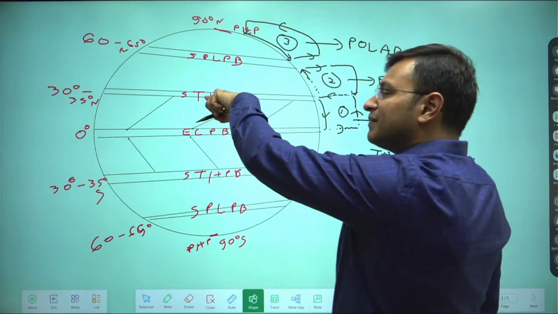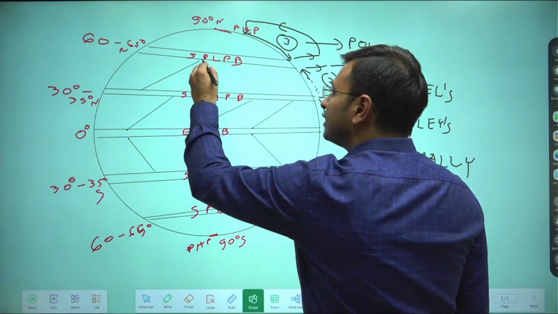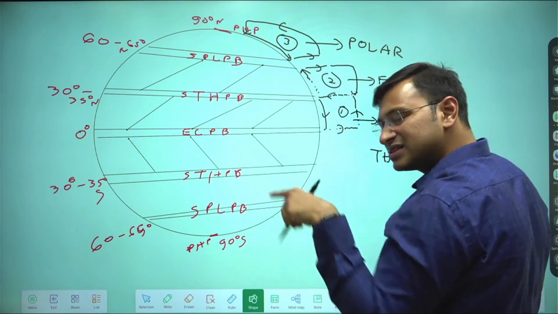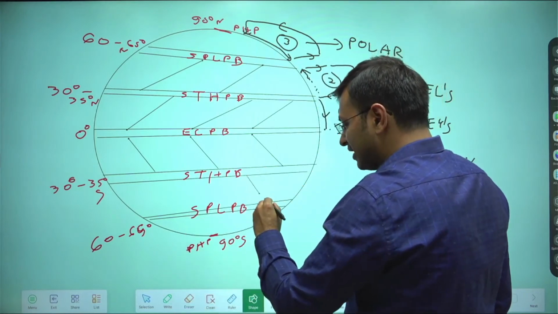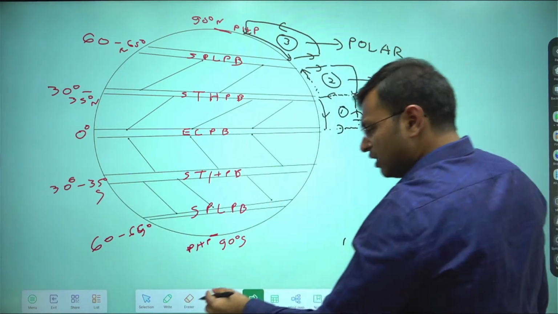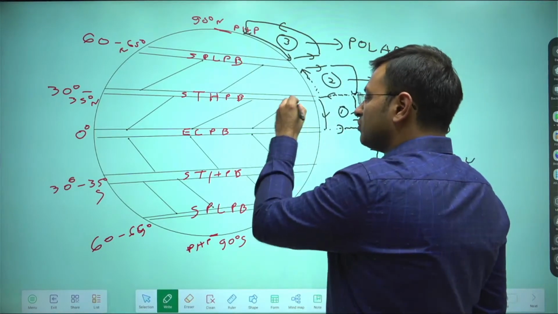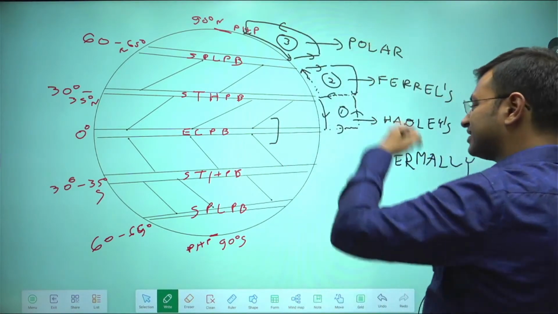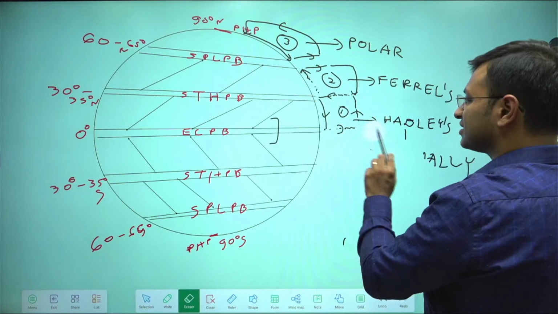If the wind is coming from high pressure to low pressure in the northern hemisphere, it will diverge towards its right. So the wind will come like this. If the wind is coming from high pressure to low pressure in the southern hemisphere, the wind will diverge towards its left. So the wind will come like this. We call these winds, coming from the northeast and southeast, the trade winds. So I'm clearing the pressure cells for you all. I hope this concept is clear to you now, everyone. I'm clearing the pressure cells once and for all.